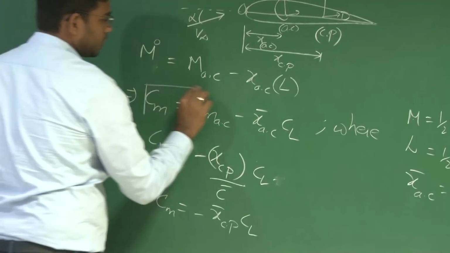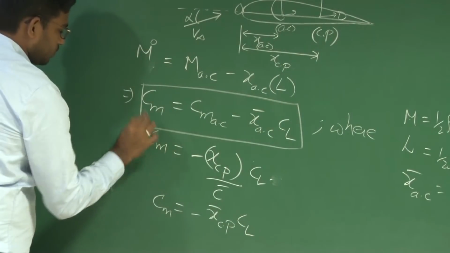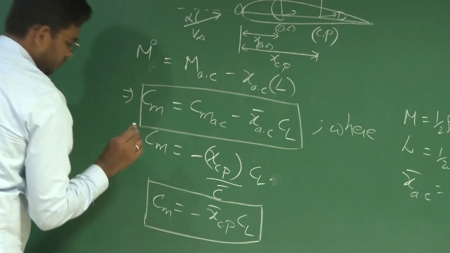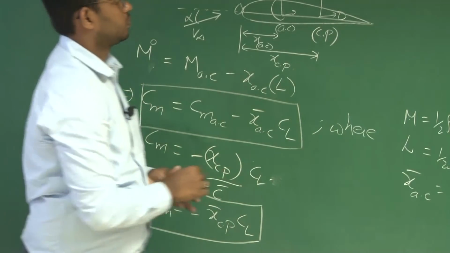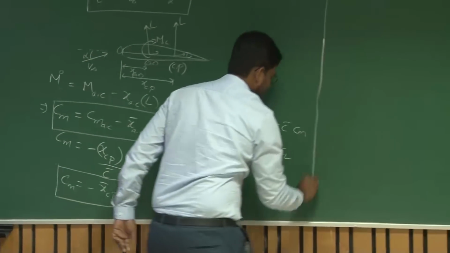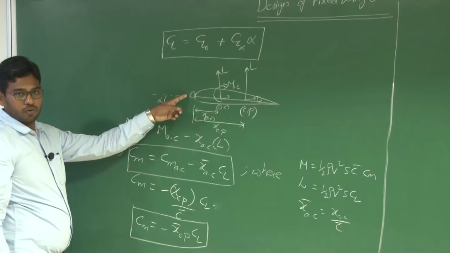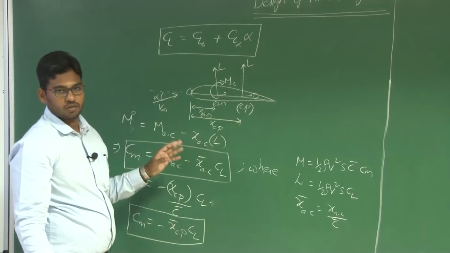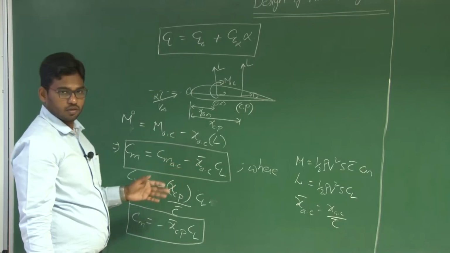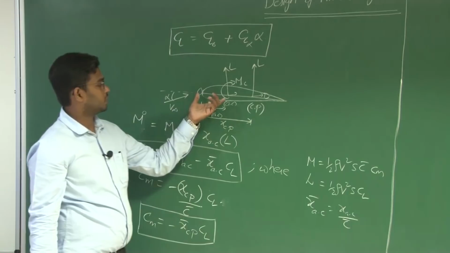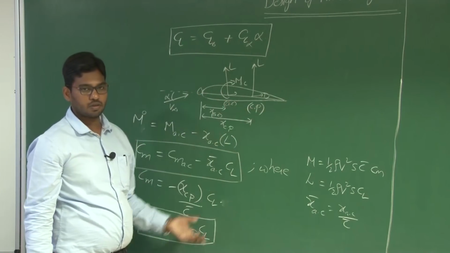So these two equations represent the moment about point O due to lift. The moment should be equal whether you are considering it with respect to the aerodynamic center or the center of pressure.